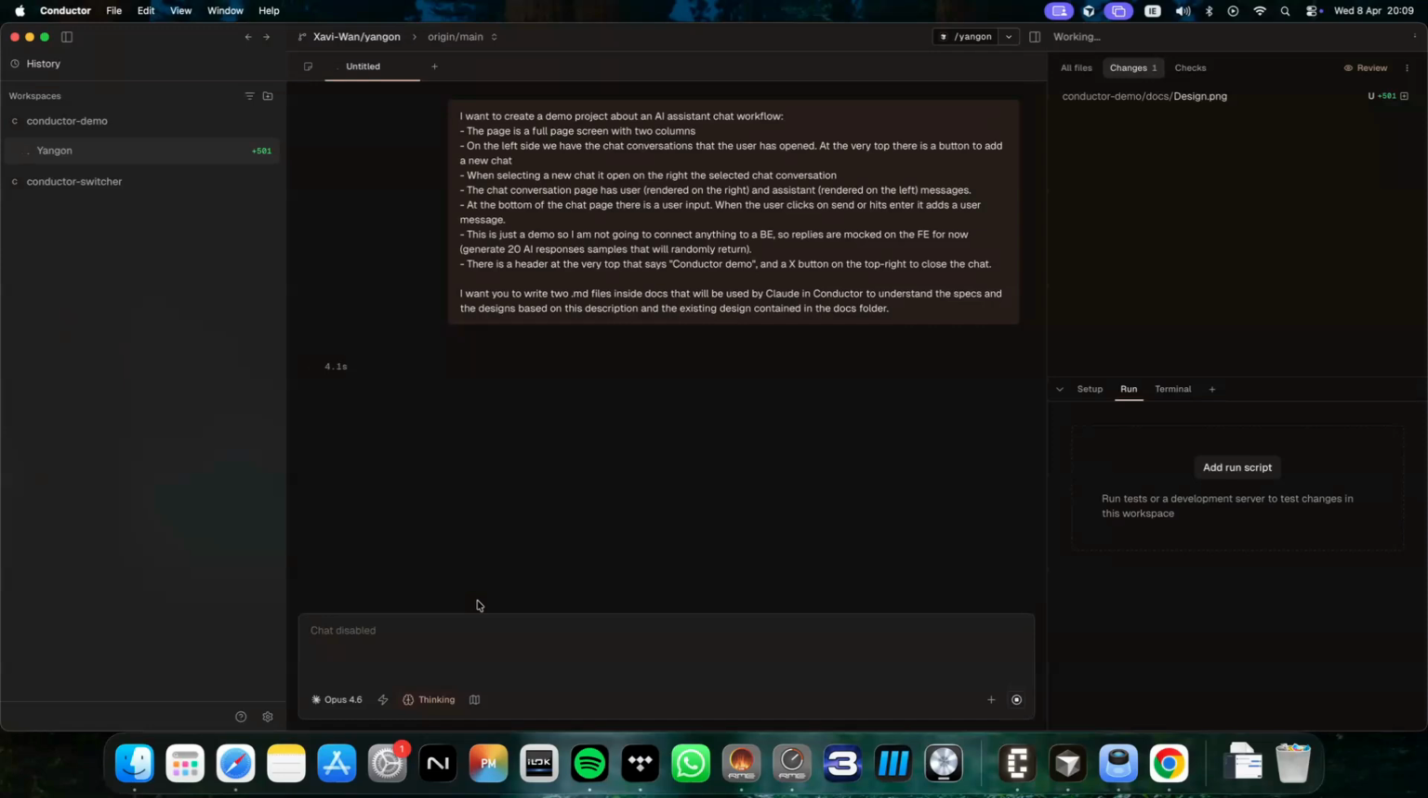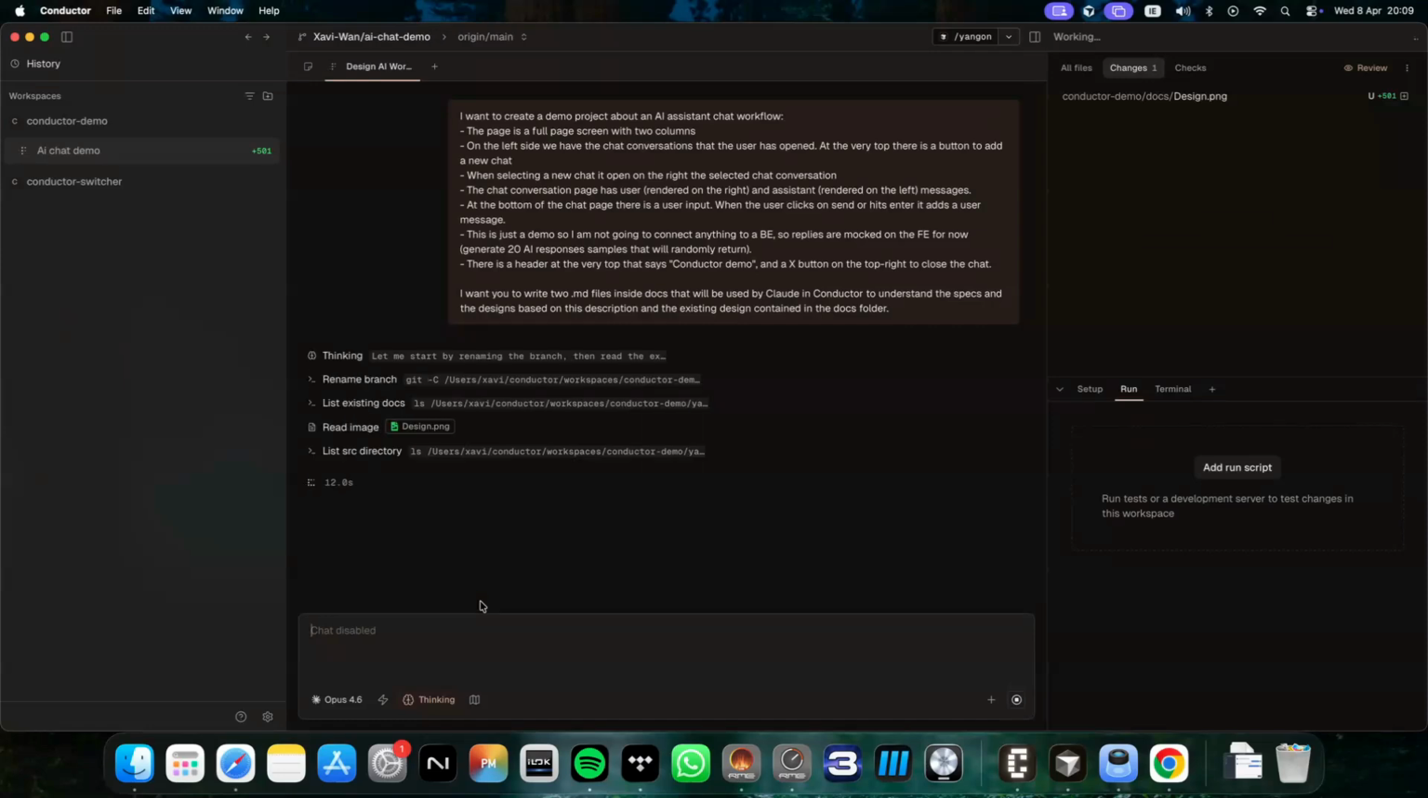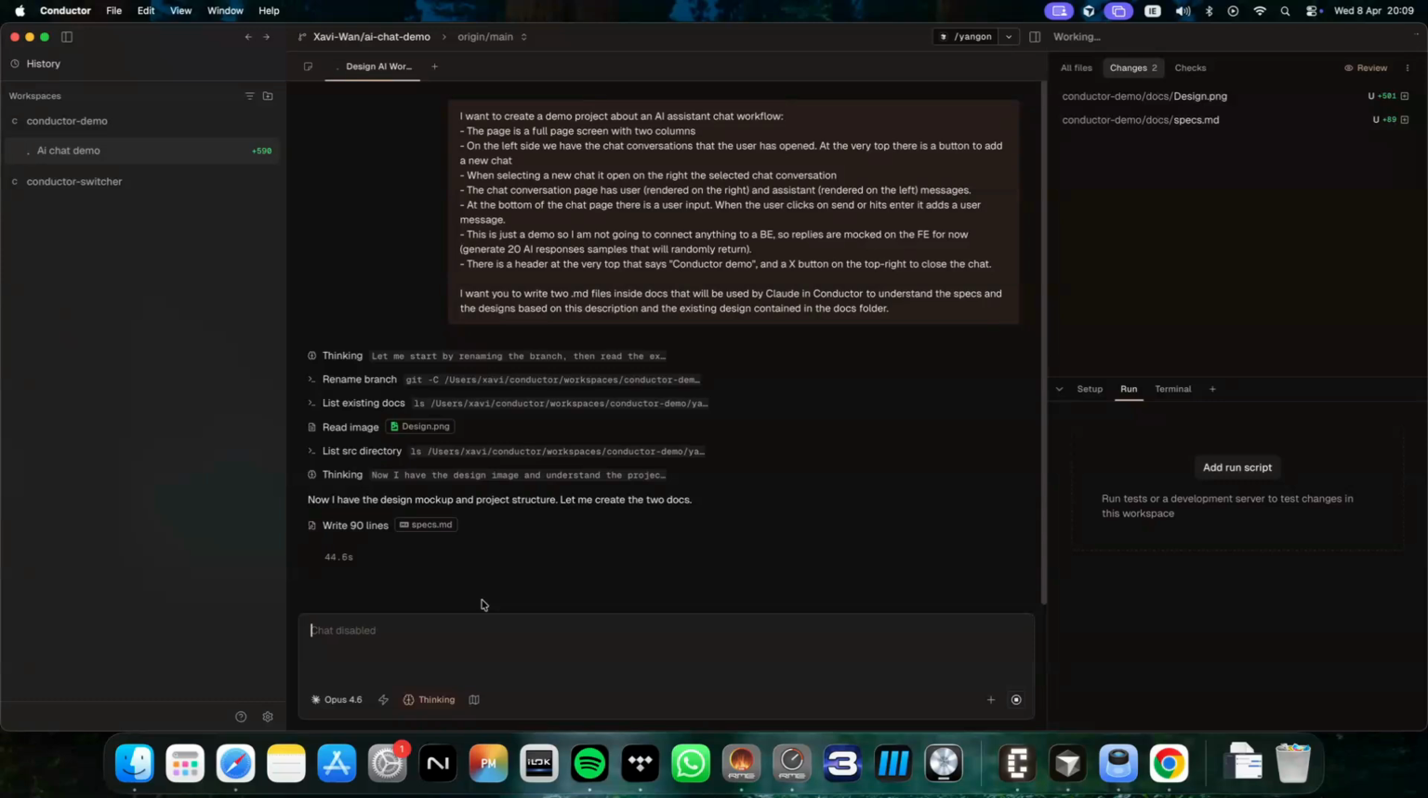This will help to educate our agents about what we will require for this feature, as workspaces in Conductor do not share context, memory, or chats with each other. Therefore, we have to reference the specs and designs when running prompts in our agents.